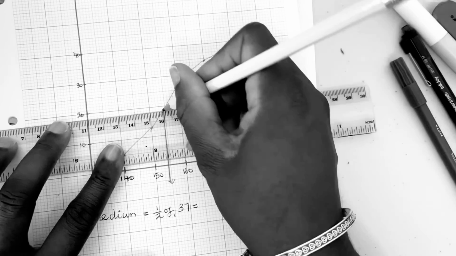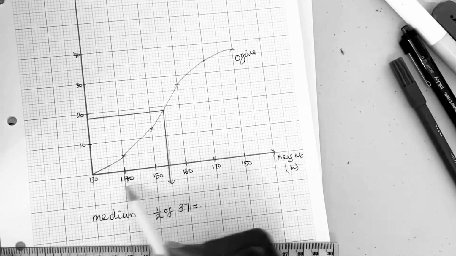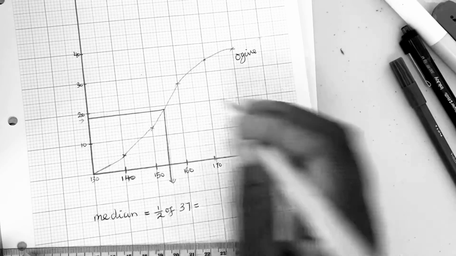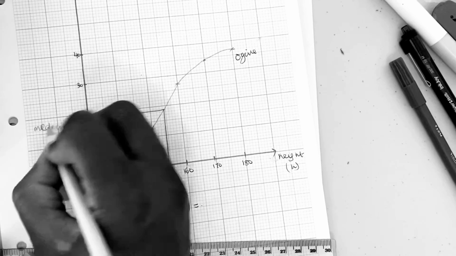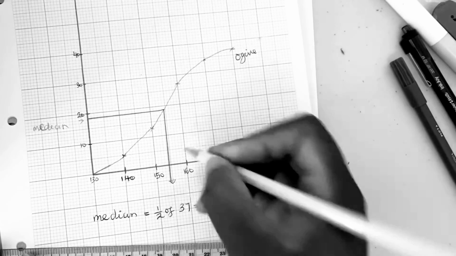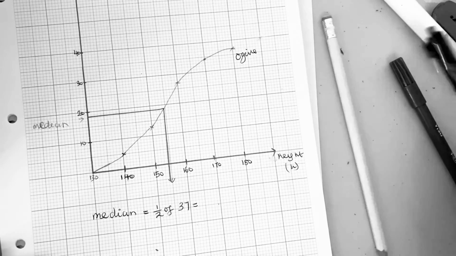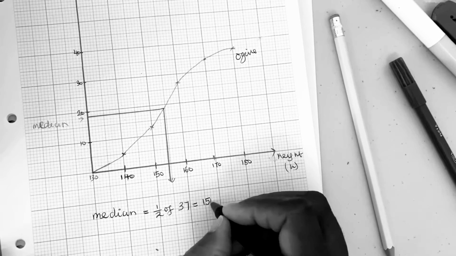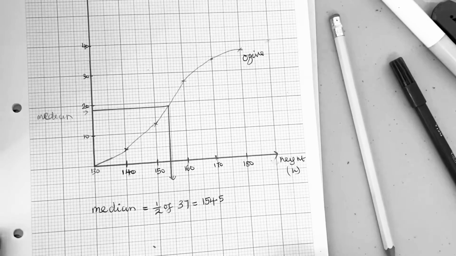One mistake that lots of people make is they write that 18.5 down as the median. That's not the median. You have to go to where the data is to find the median, but you have to follow it from the cumulative frequency. So starting from here, that's where you find the median. That's where you start to find it from, and then you follow it all the way down here. This looks like 154.5, because that is 155, so that must be 154.5.